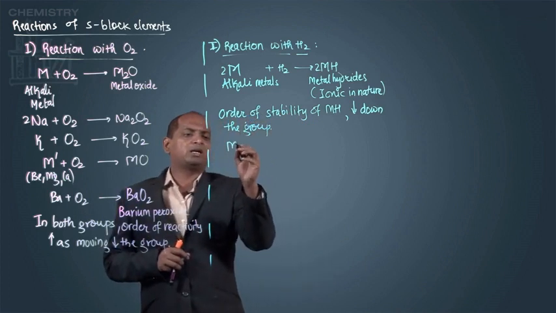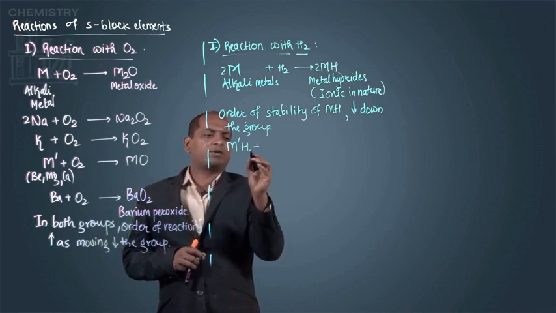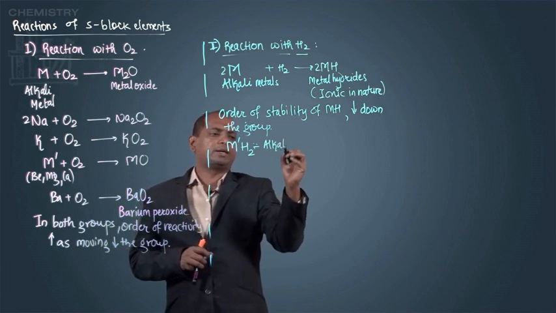Similarly, alkaline earth metal hydrides are formed the same way, but they are forming MH2.